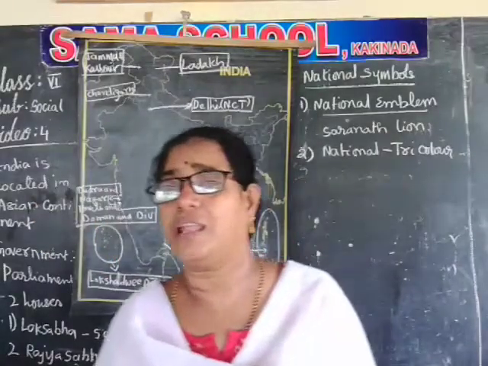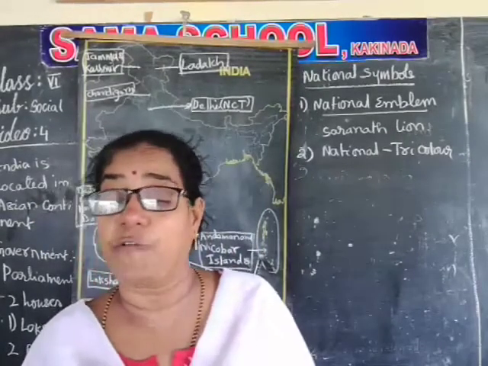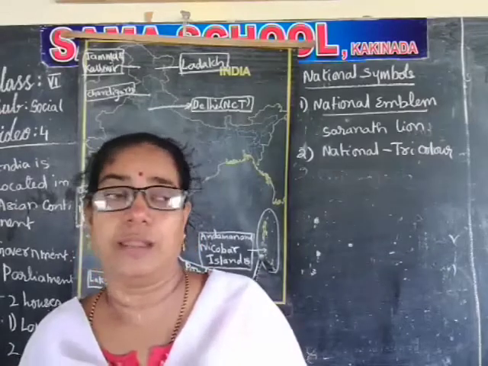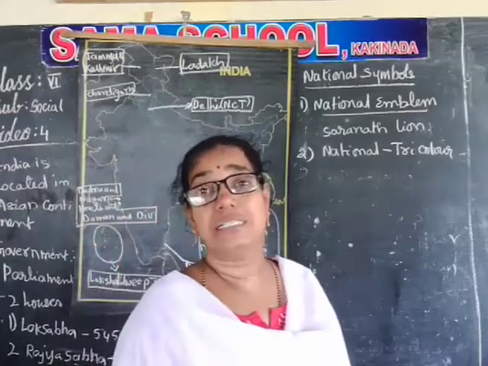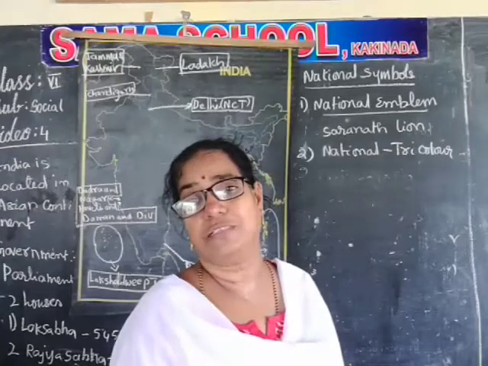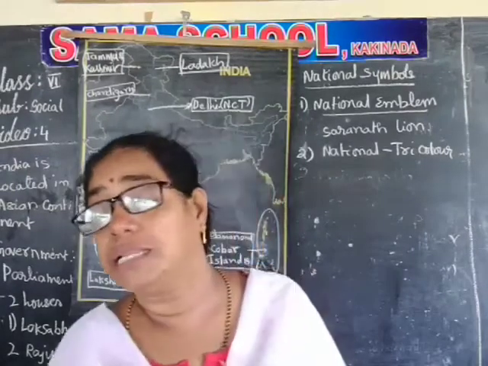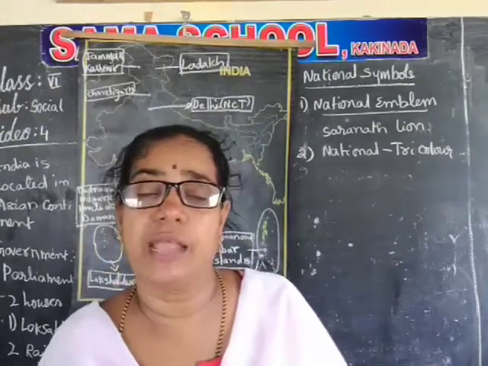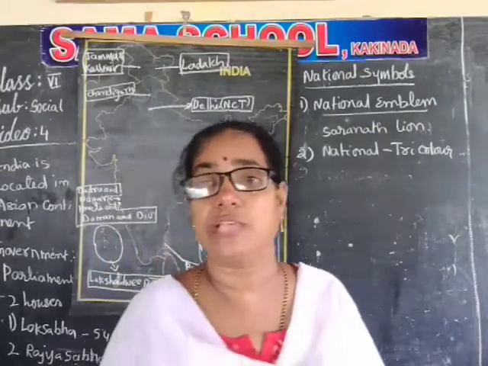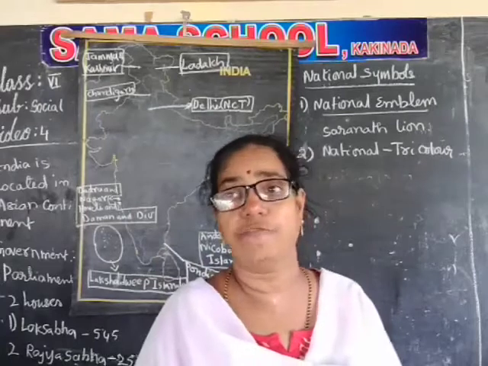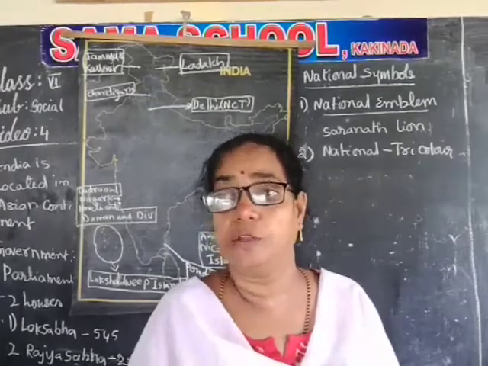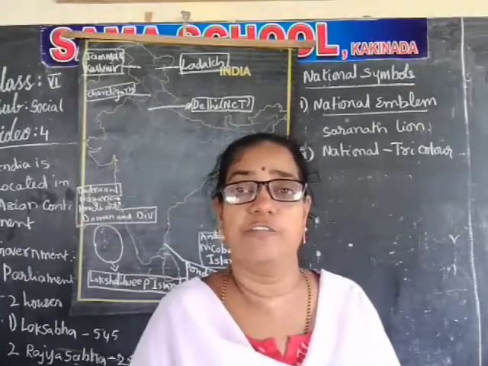If you see the saffron, it is a little red. That seems to show sacrifice. Saffron is the color which is the symbol of sacrifice. In India, the people are always ready to sacrifice their life for the welfare of the country. From history onwards, everyone has sacrificed.